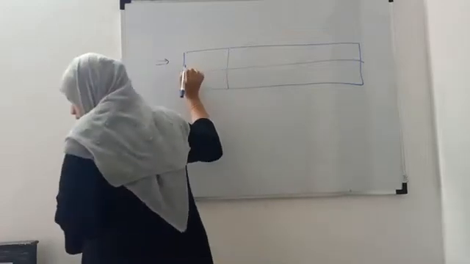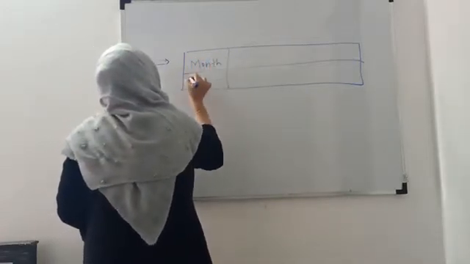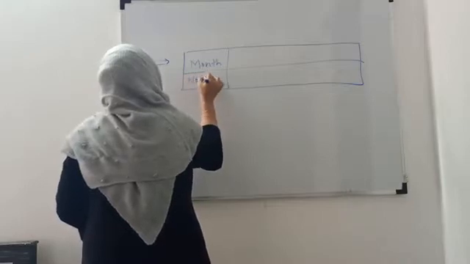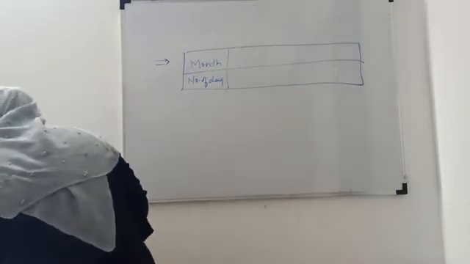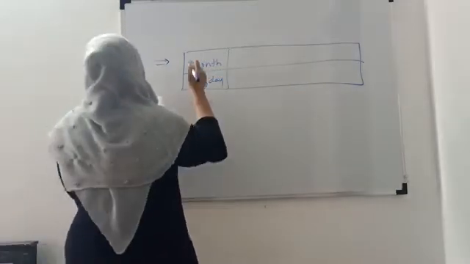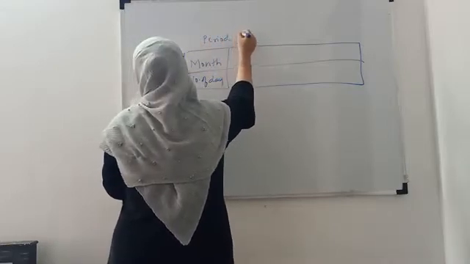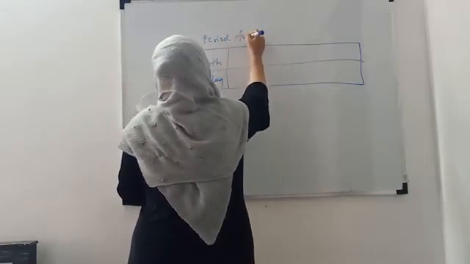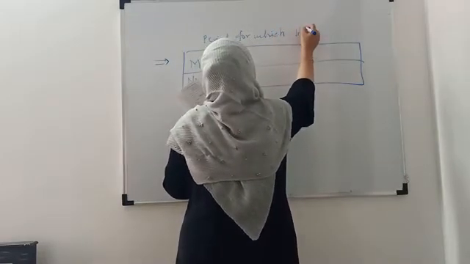Here it will be month, and here it will be number of days. The title is calculate a period for which interest is charged.